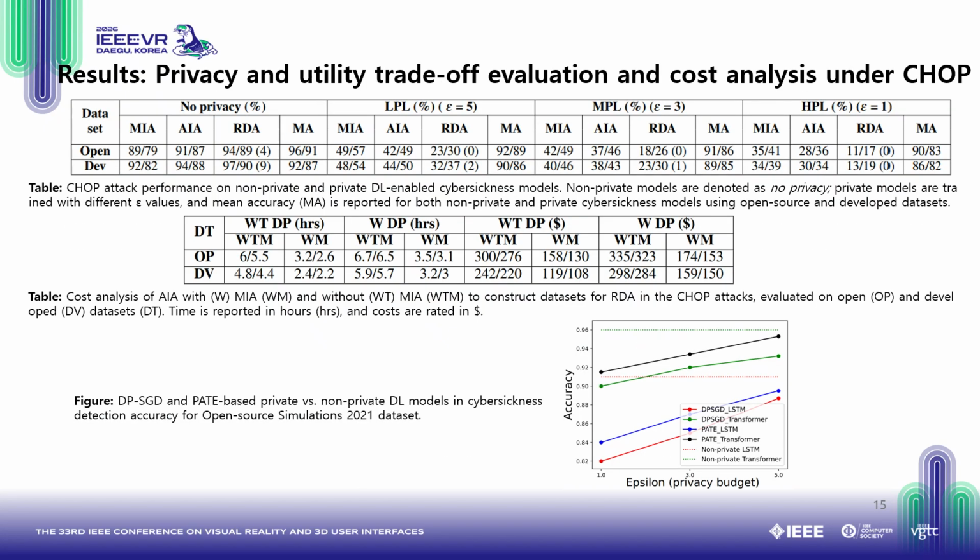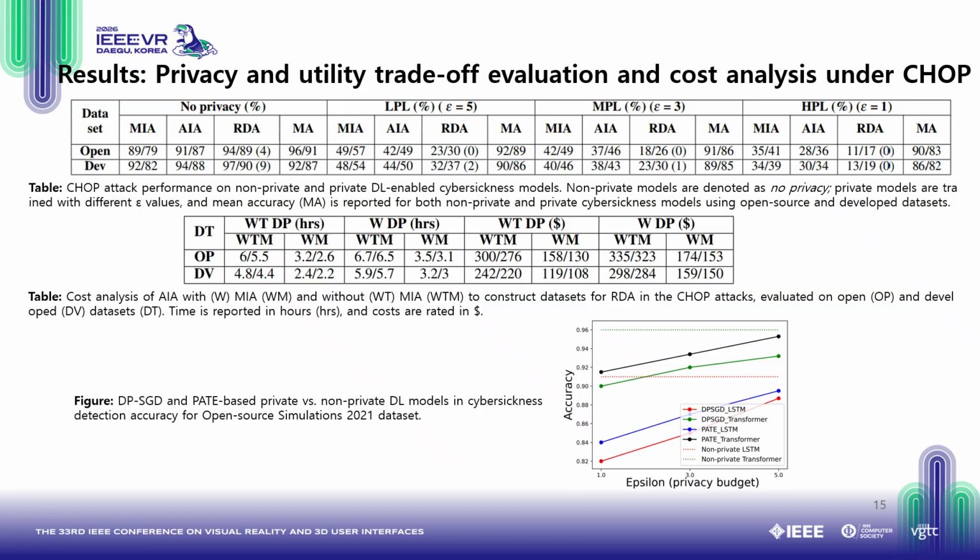Then we do the privacy-utility trade-off evaluation and cost analysis under the chop attack. We see that with no privacy mechanism we have a high RDA re-identification rate. But when we apply our privacy mechanism, we get a reduction from 97% to 13%. And we see that of the 9 participants in the developed dataset, there is no participant re-identified, and similarly for the open source dataset, there is no participant.